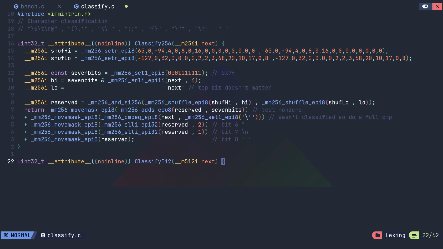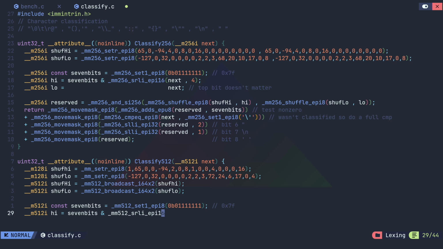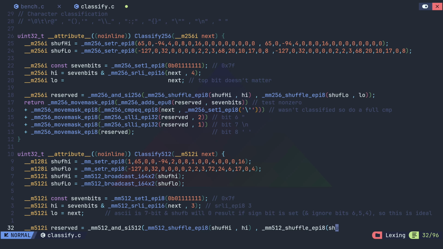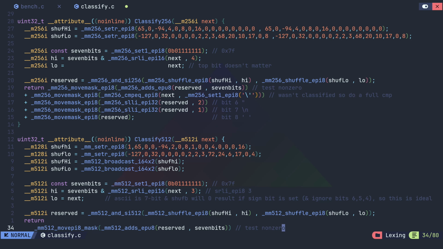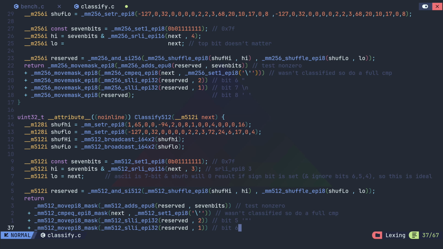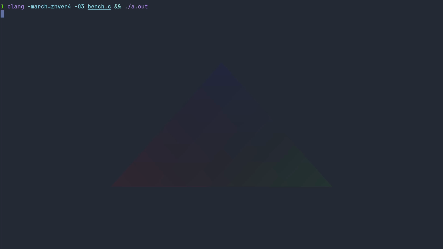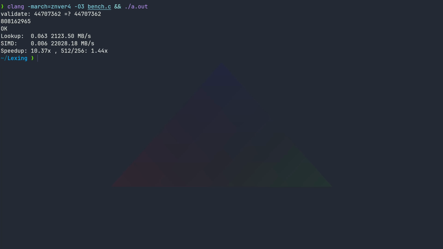Of course, once armed with an AVX 512 CPU, an easy attempt to double performance is to double vector width. That is usually trivial minus a few minor details, like the absence of 512 setar epi8 for some reason. And 512 CMP-EQ is now a macro over a more general CMP instruction that returns a mask register. Now place your bets. I'm measuring a 1.4x speedup. How upsetting, I want to double.